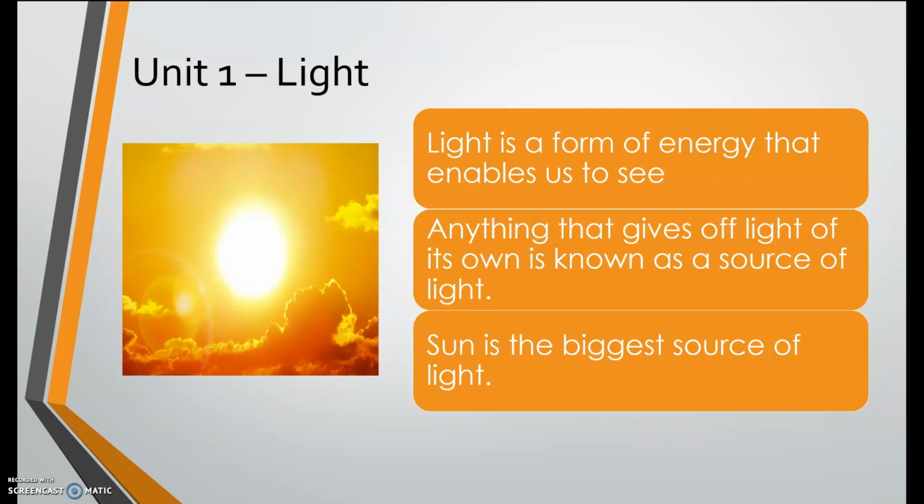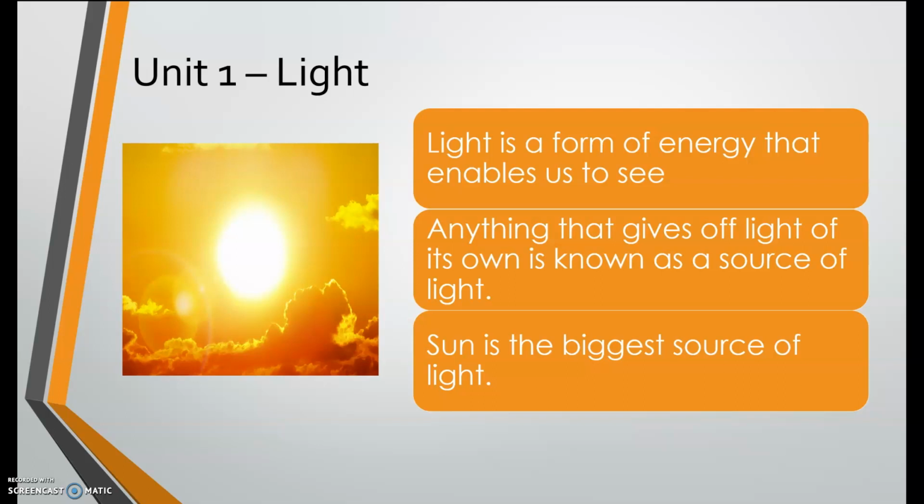For example, during the day, when you go out, you can see all the things that are around you, right? You can see the people walking, you can see the car, you can see animals, you can see the trees, the plants, the buildings, the houses, because of the sun that produces light.